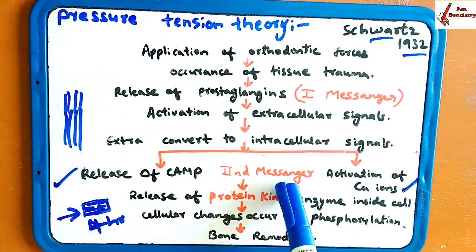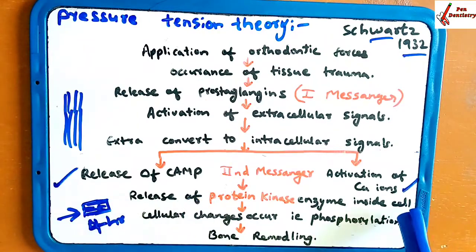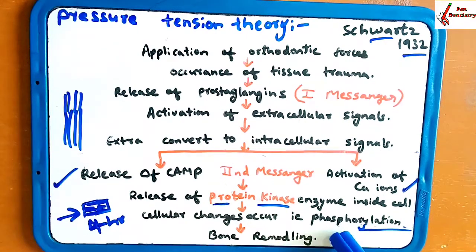This causes the release of the protein kinase. Now the cAMP as well as the calcium ion act on the protein kinase inside the cell and cause the protein kinase to release inside the cell. This protein kinase is going to activate the phosphorylation. The changes that occur inside the cell are phosphorylation. So this will lead to the third messenger. This is the third messenger.